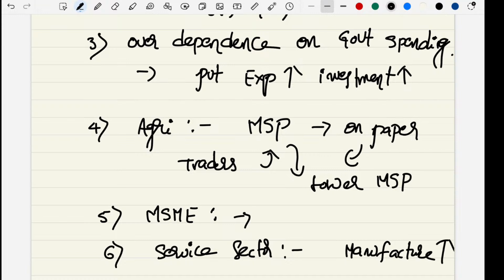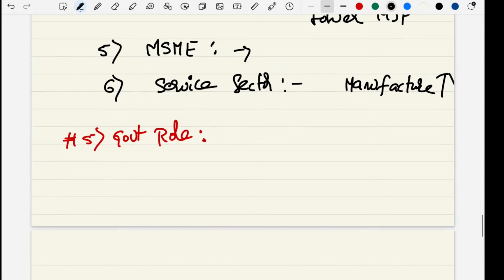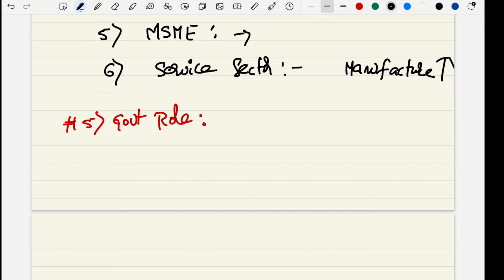Friends, I'm slightly deviating from today's article discussion, but these points are relevant for this topic. Now we will talk about what our government is doing to overcome these challenges in the economy and to help boost quarter 3 GDP growth. We will see that in the next section.